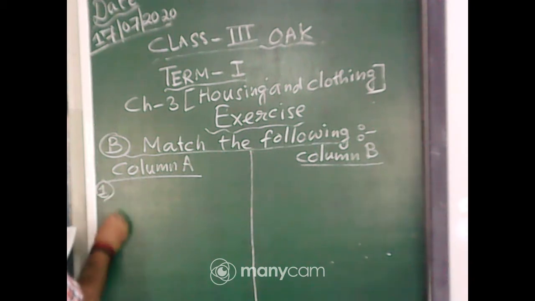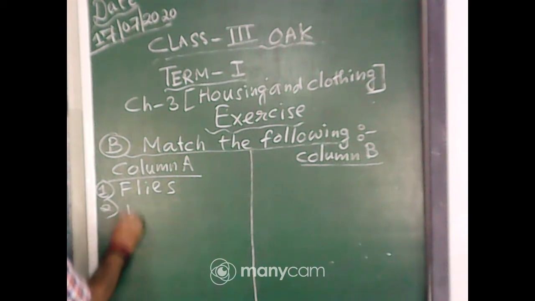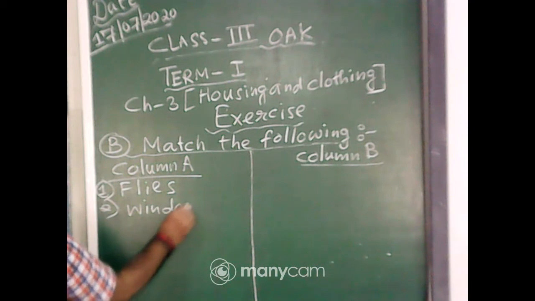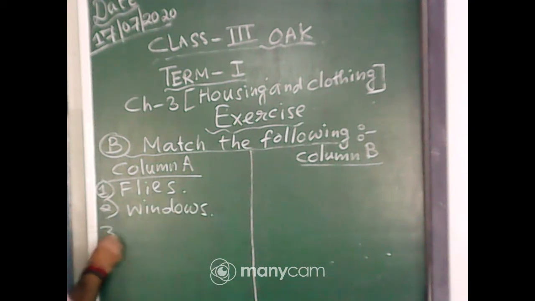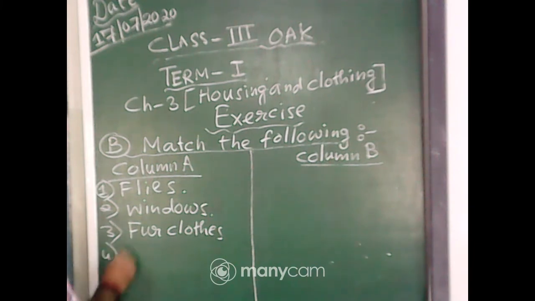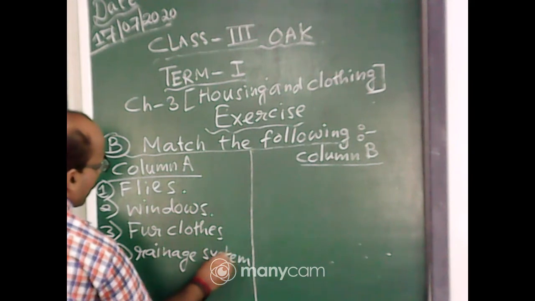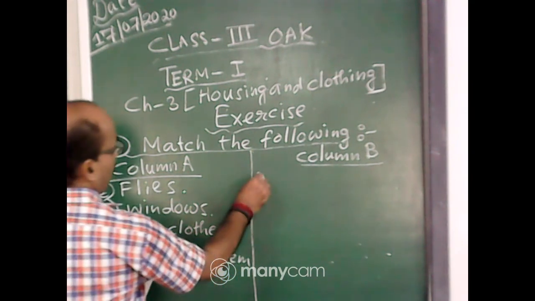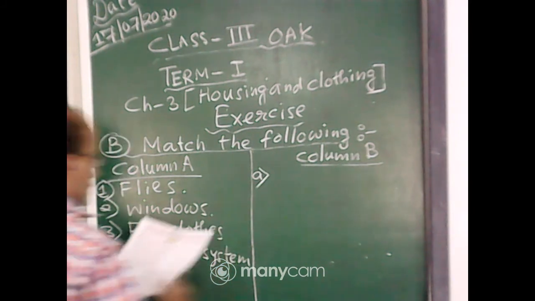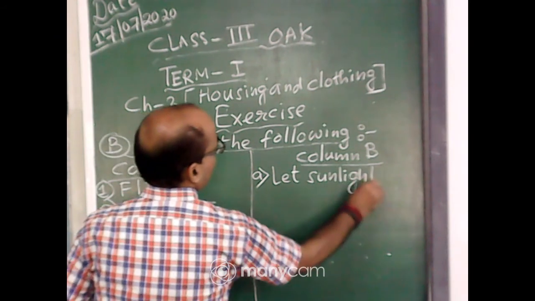Number 1, column A, number 1 word is flies, number 2 windows, number 3 fur clothes, and number 4 drainage system. Column B, number A, let sunlight in.